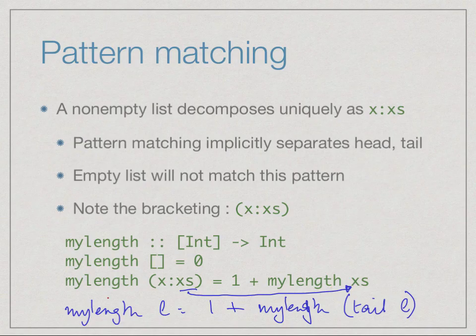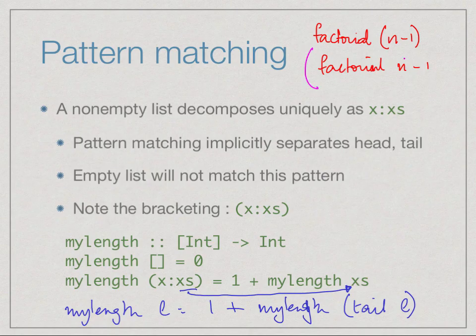Now notice this bracketing. We had the same problem at the beginning when we wrote factorial in our first week. We said that we must write this because if we write factorial of n minus 1 without brackets, then Haskell will try to bracket it this way because function application has a tighter binding. It has precedence over arithmetic. So similarly here, function binding will have precedence over this. So it will try to say that this is my length. If I write my length of x colon xs without the brackets, it will try to say it is my length of x, colon xs, and then it will probably give a type mismatch. So we have to put these brackets when we use a list pattern for a non-empty list.